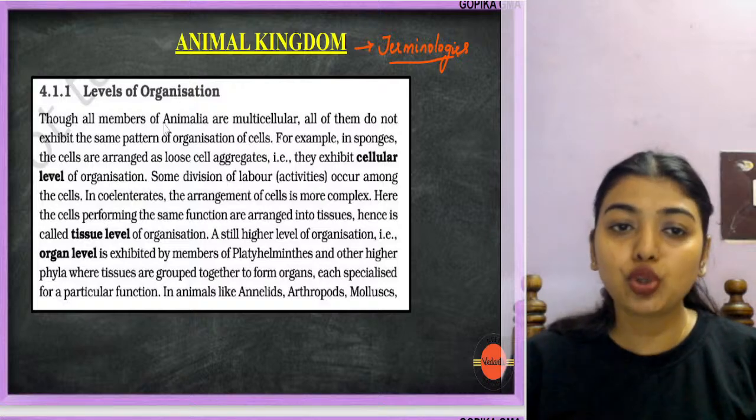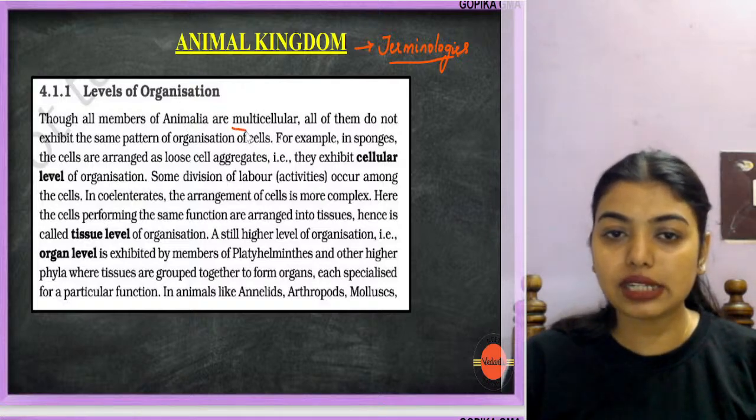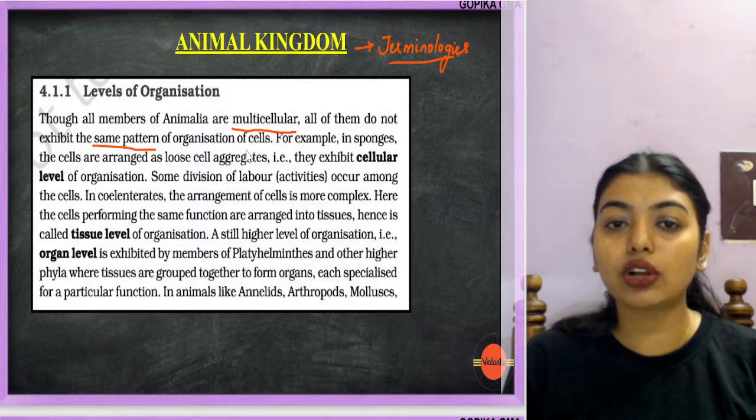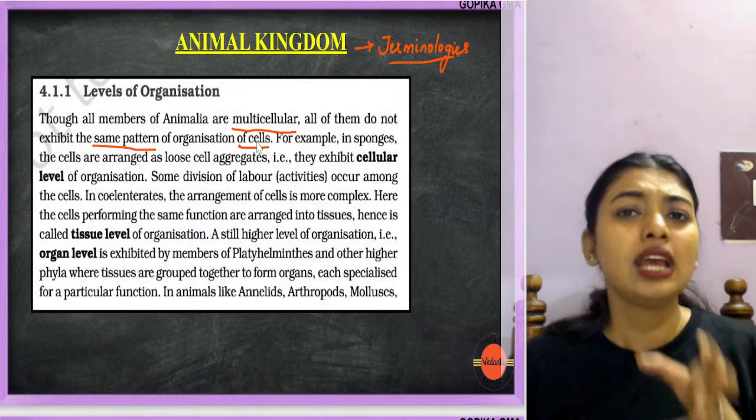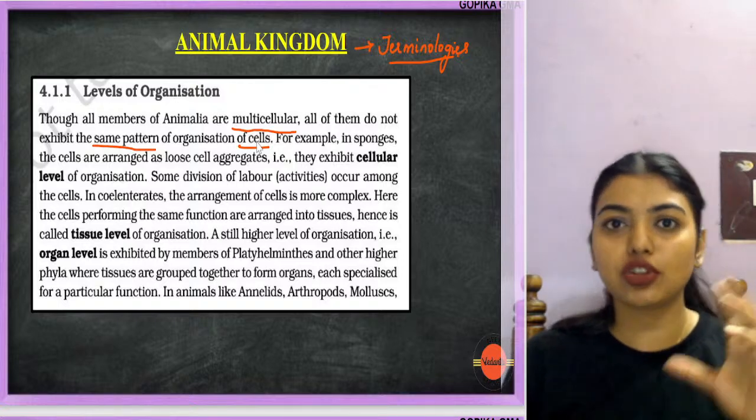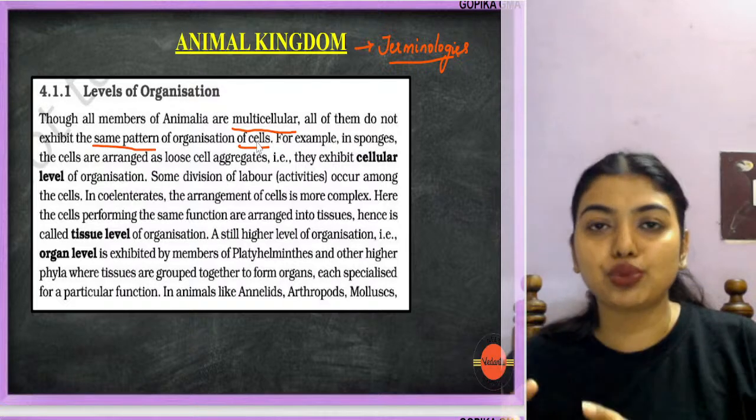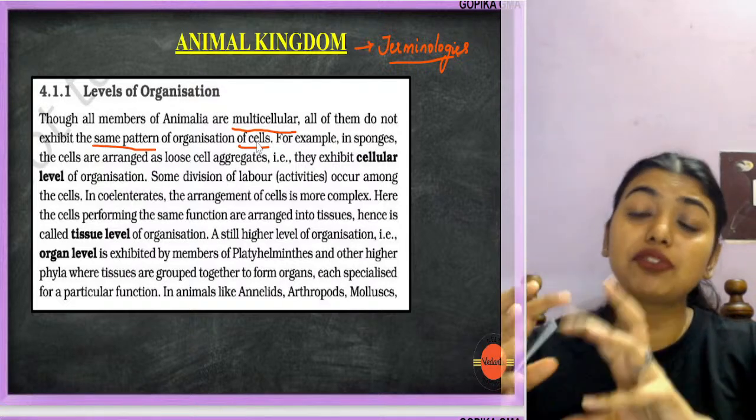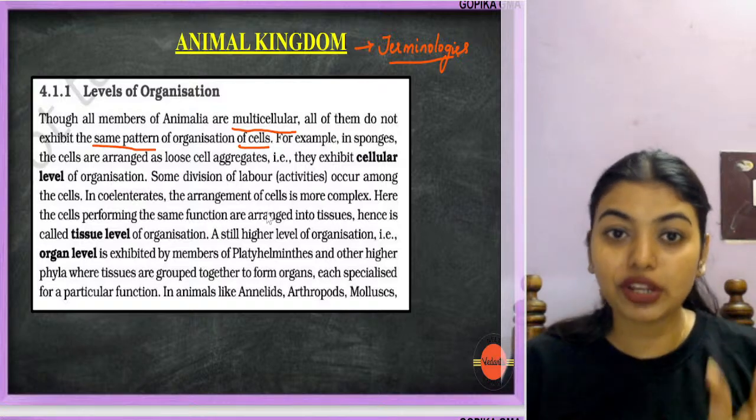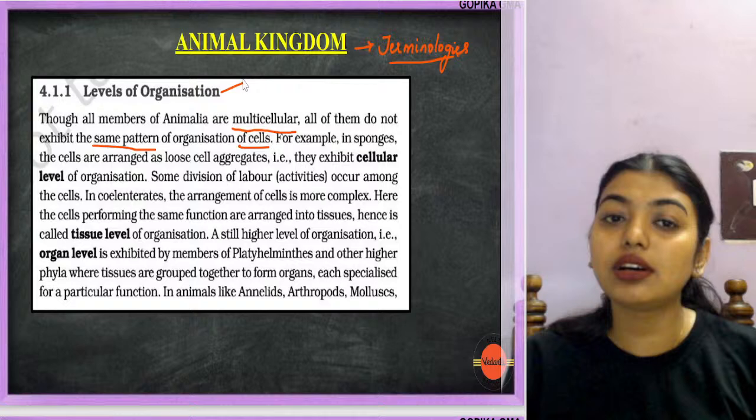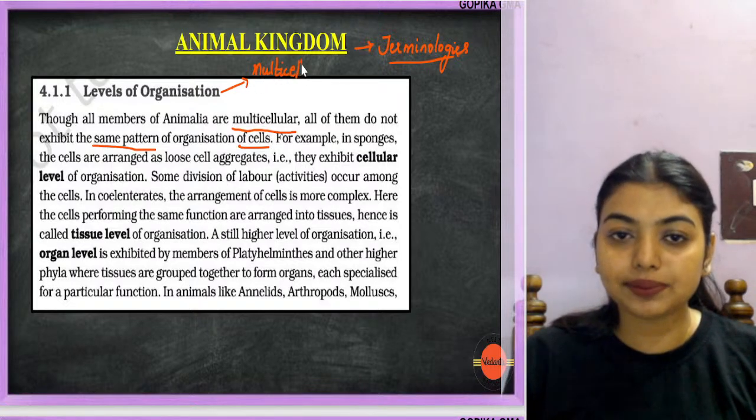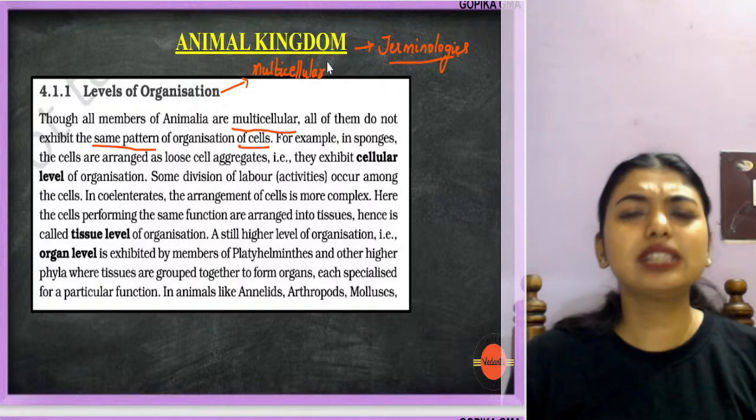Now, though all the members of Animalia are multicellular, all of them do not exhibit the same pattern of organization of cells. What are they trying to say? Some of them may be loose aggregations of cells, some might be tissues, some might be organs, some might be organ systems, but we shouldn't forget that all of them are multicellular.